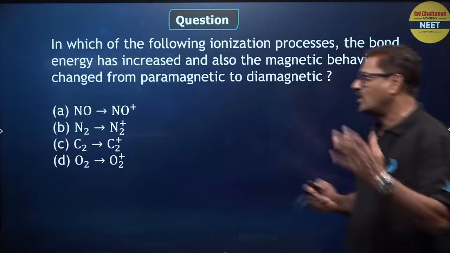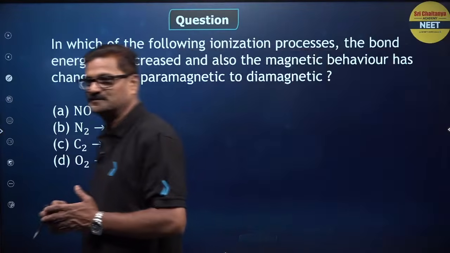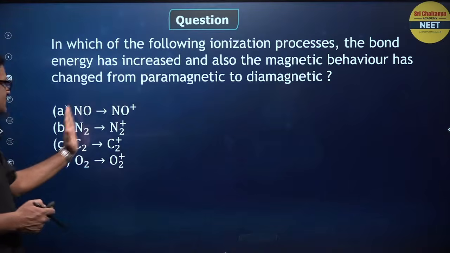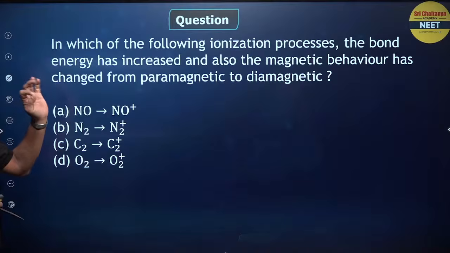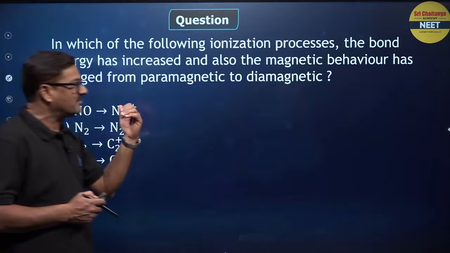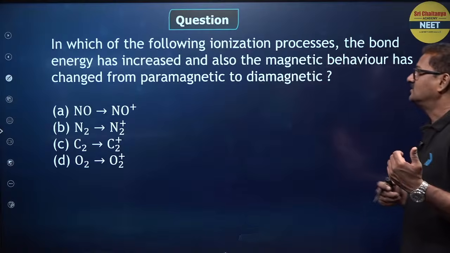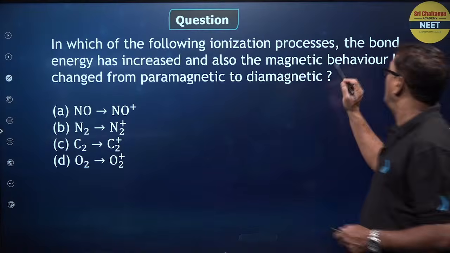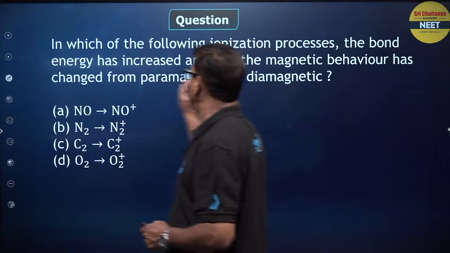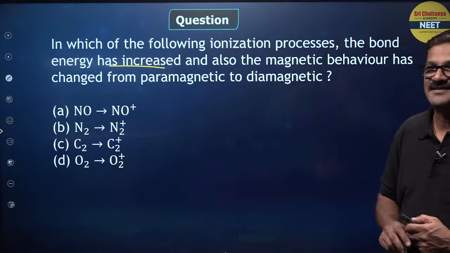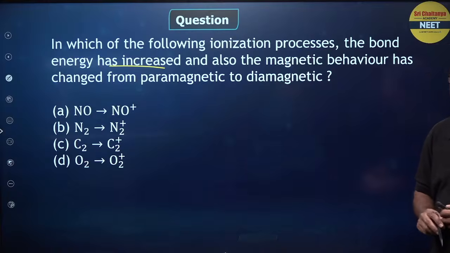And we'll see one more question, beta. In which of the following ionization processes has the energy been increased and the magnetic behavior changed from paramagnetic to diamagnetic? So energy has increased. What could be the answer here?